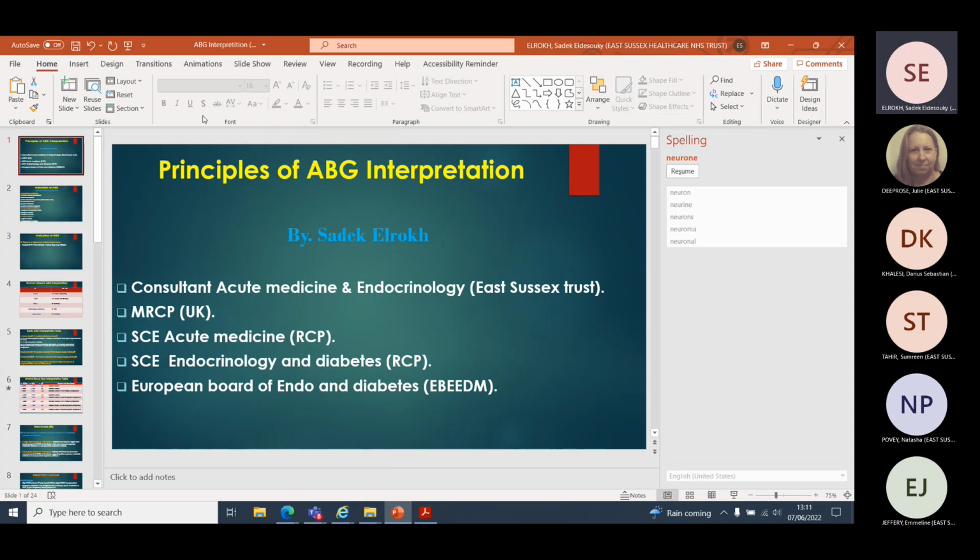I'm sure that most of you or all of you can interpret ABG in a proper way. Just consider it like a rapid review, how to interpret ABG in an easy way and organized steps. So let's start from the beginning.